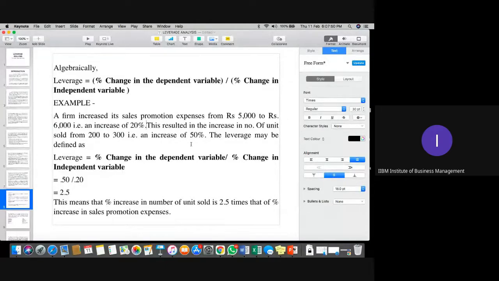The variable of promotion expenses is always independent in nature. It depends on the capacity of the company, what type of sales promotion base they want to incur in order to increase the sales of the organization. Yes, it's an independent variable. But sir, if it is an independent variable, there will always be risk. Yes, definitely, ma'am, because the product might not be promoted. But that is altogether different, a different concept.